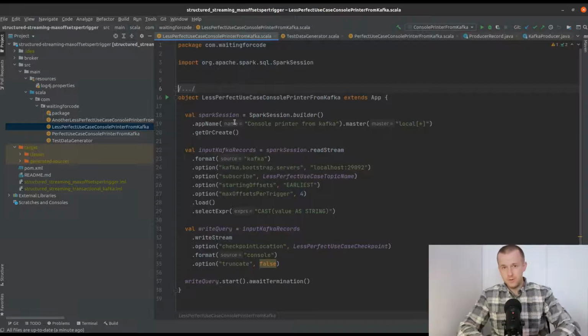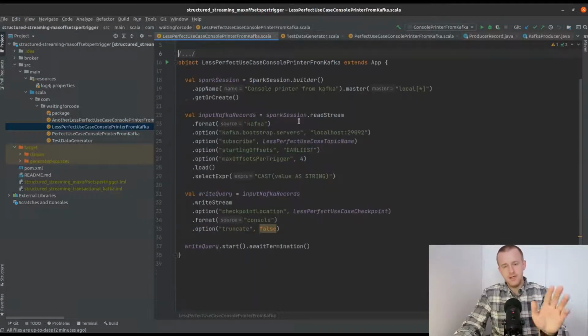Hi and welcome to this new video about maxOffsetsPerTrigger, property of Apache Kafka source in Apache Spark structured streaming. So if you remember, in the previous video I showed you the perfect use case when we replayed previously processed microbatches and we got exactly the same elements in every microbatch. But this time we will do something more complicated, less predictable, because you will see that there will be some difference between the first and the second execution of the same microbatch.